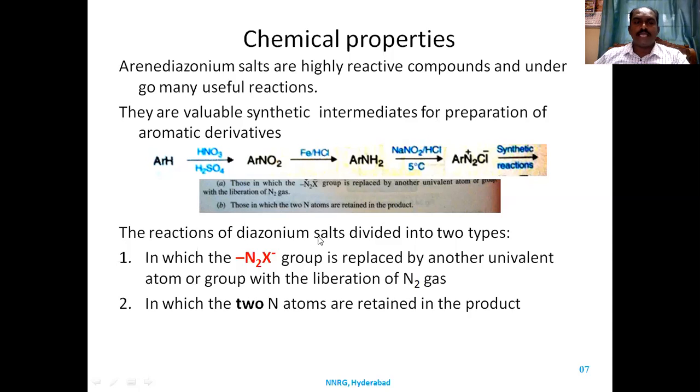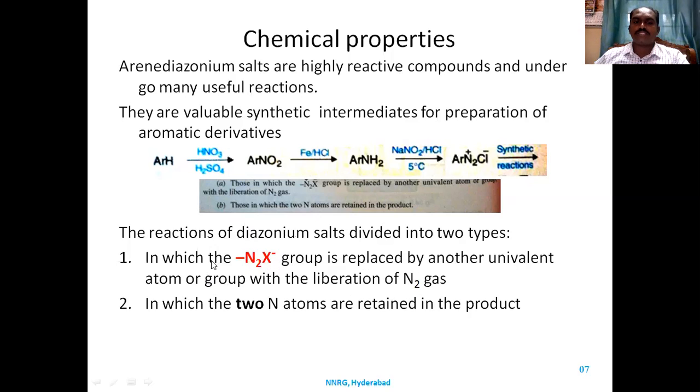The reaction is very simple. There are two different types of reactions. One in which the diazonium group is replaced with a univalent atom. Means this diazonium group is replaced with either halogens, that is iodide, bromide, chloride, or fluorine, or a hydroxy group, univalent atoms, with the liberation of nitrogen gas.